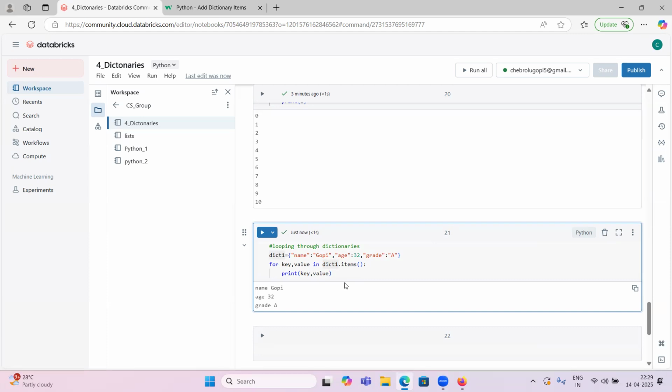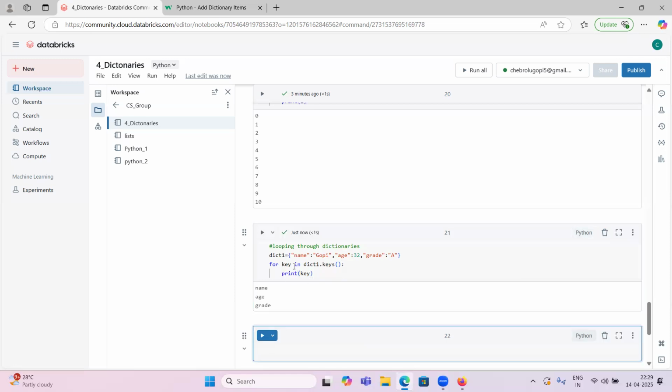If you want only keys, you can write for key in dict1.keys() and print only the keys. If you want to know what the fields inside this dictionary are, if you want to know only the columns, columns are nothing but keys, right? Just print them. You can access only name, age, and grade. Name, age, and grade are the column types, the keys. So you can print only this.